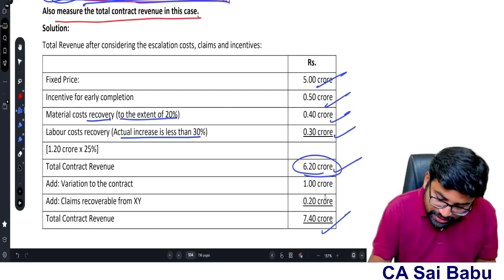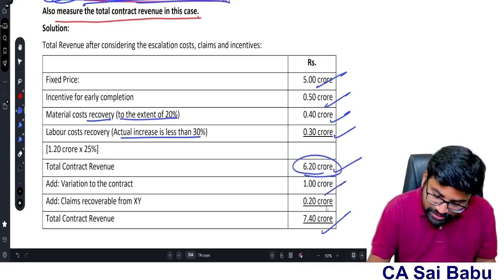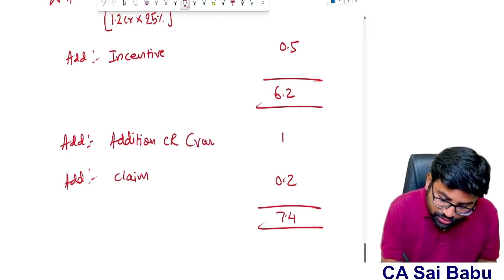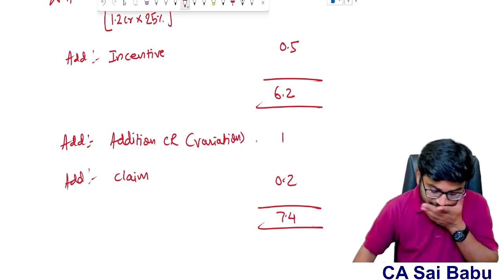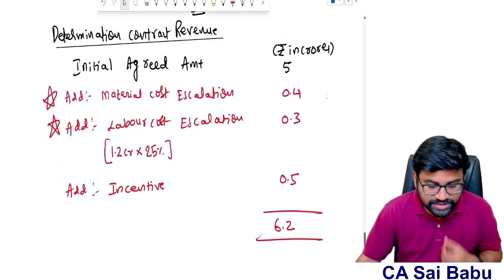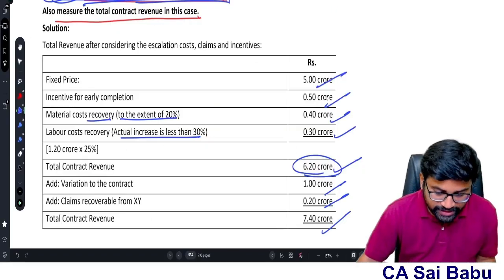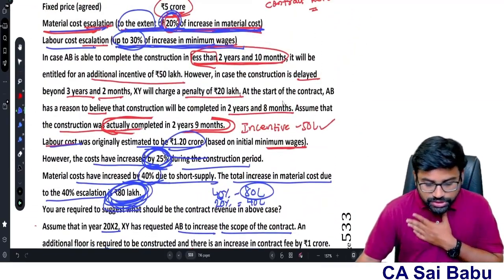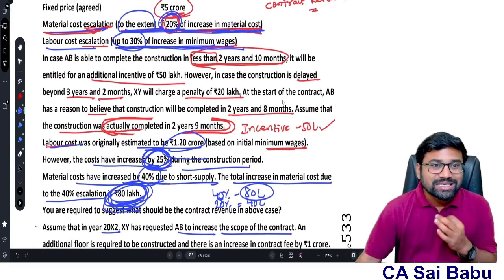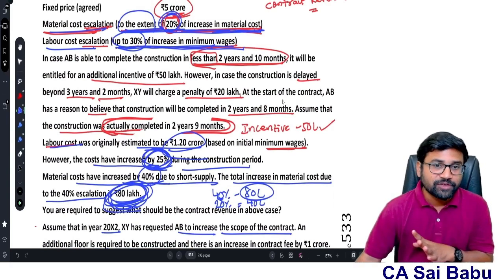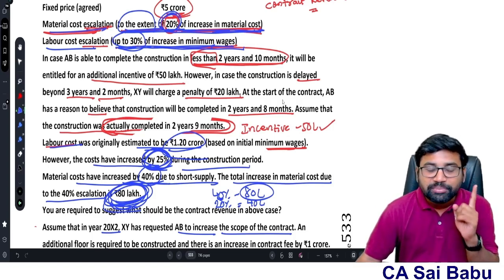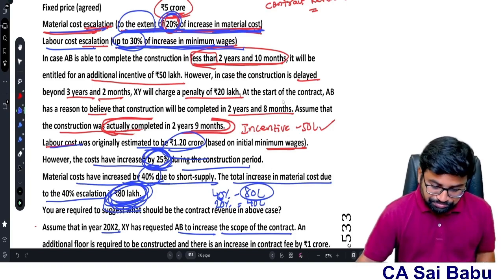So we add the variations, we add the claim. Because of the variation, the additional revenue of 1 crore we should add, and there is a claim by the contractor from the contractee, 0.2. So this is the question relating to contract revenue, sir. I request every one of you to carefully read this question, because the escalation clause, the material and labor escalation, you have to interpret carefully. That is the main thing here.